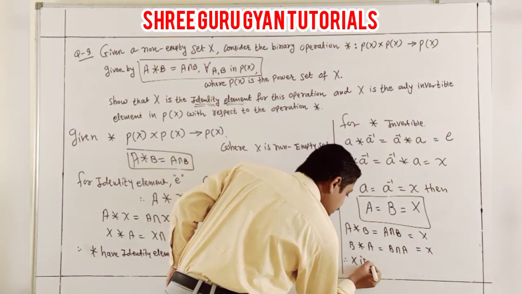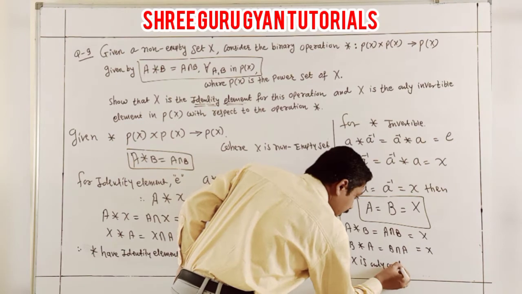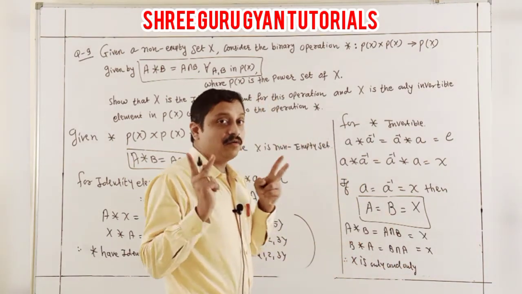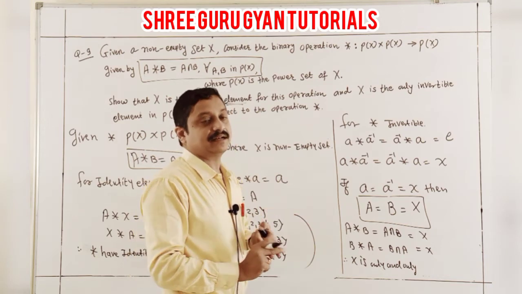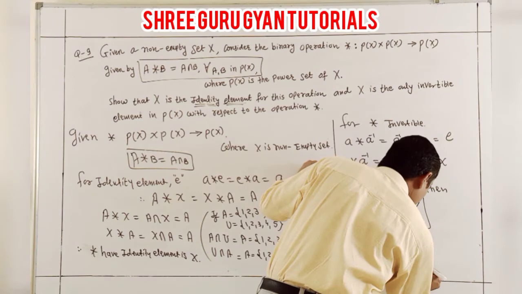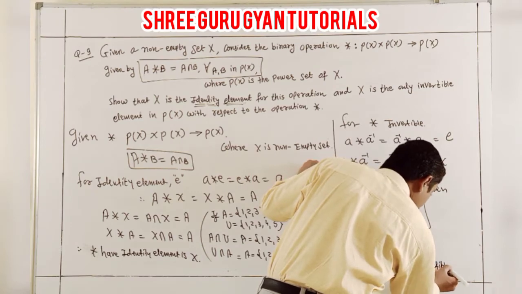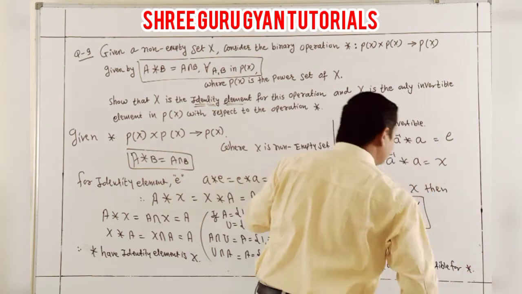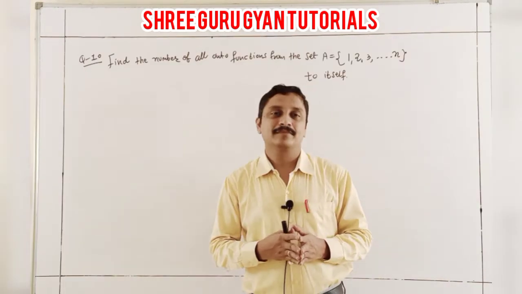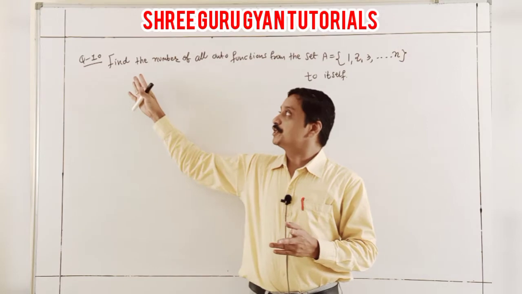Therefore, X is only and only. Why are we using only and only? Because they are equal. Taking that, it is your only and only invertible for the given binary. And here, students, now this question is over. Now continue, students. Question 10.